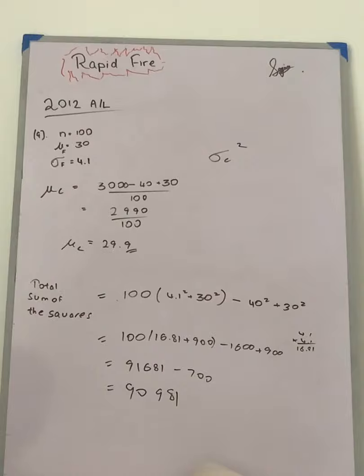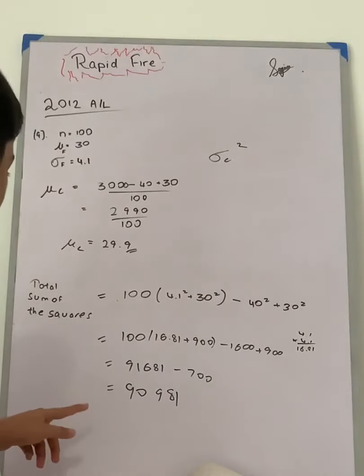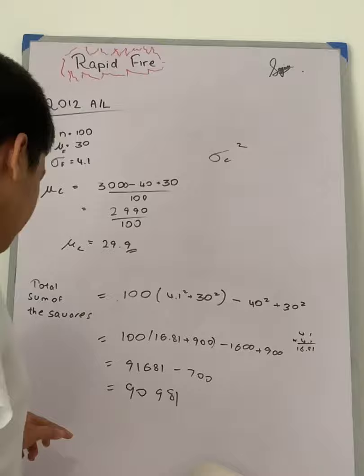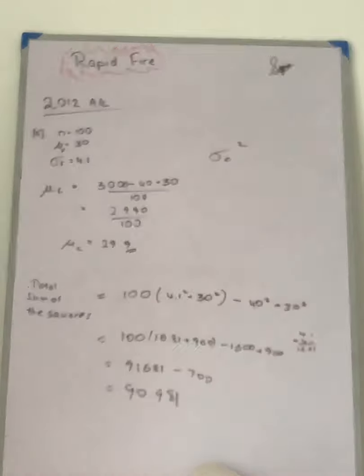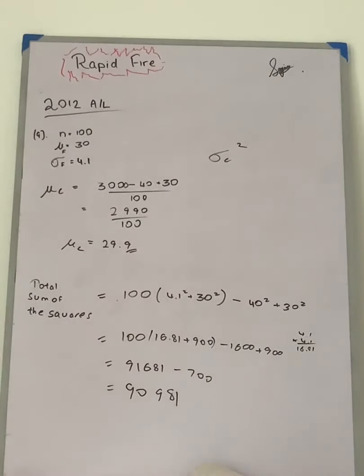Alright. So now the correct variance will be obtained by reducing this sigma x squared over n by the mean squared. That's our variance formula. So I'll write it up here.